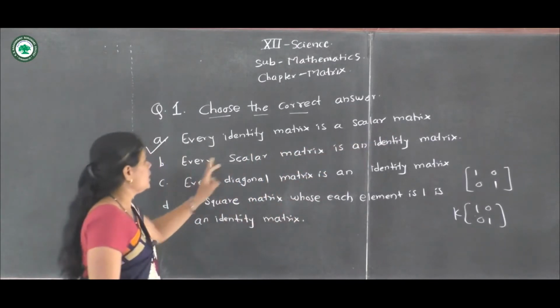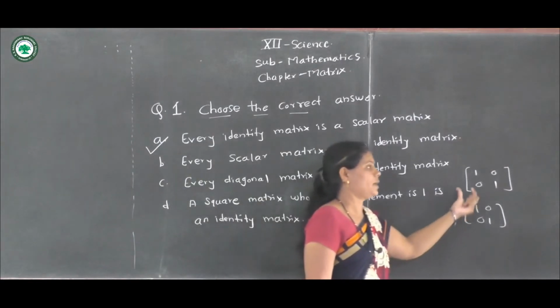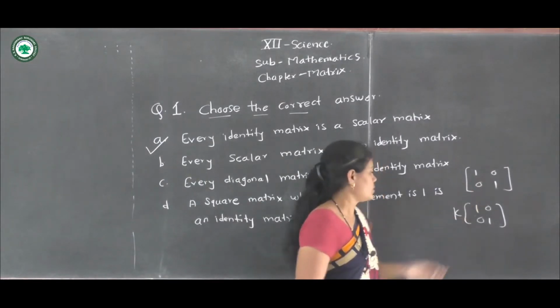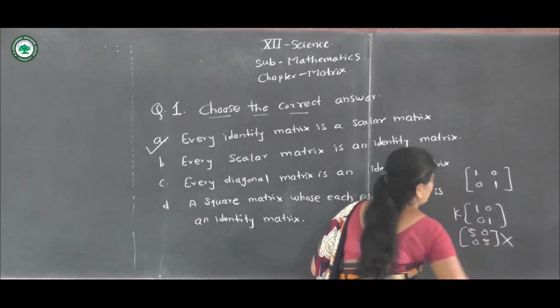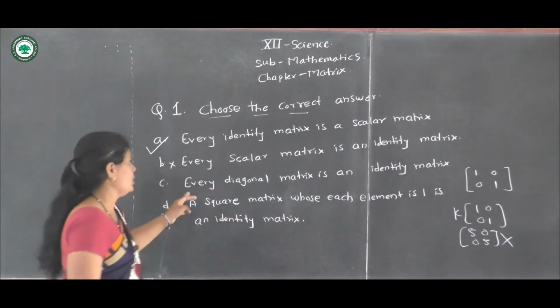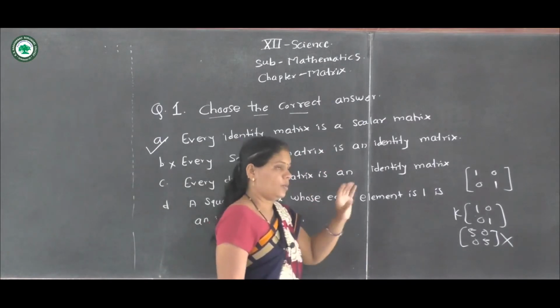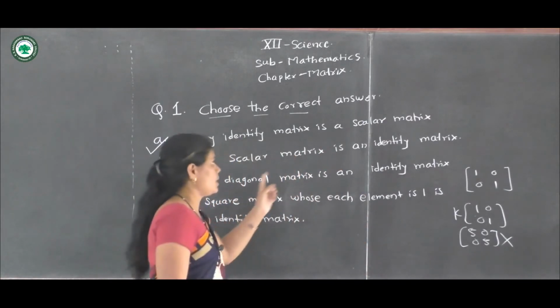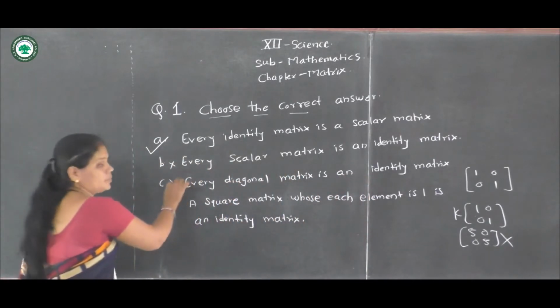Second option, every scalar matrix is an identity matrix. A scalar matrix is not necessarily an identity matrix. Suppose 5 0 0 5, it is not an identity matrix. Therefore, the second option is wrong. Third, every diagonal matrix is an identity matrix. All diagonal matrices are not identity matrices. Therefore, the third option is wrong.